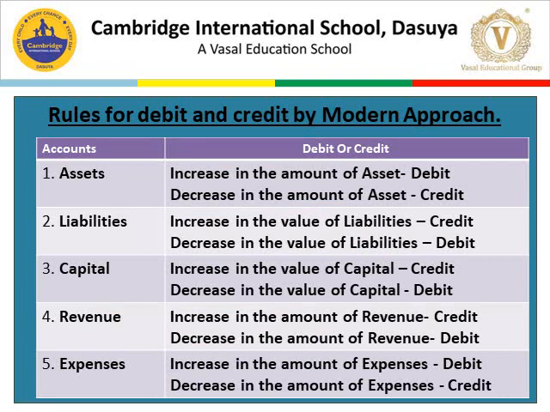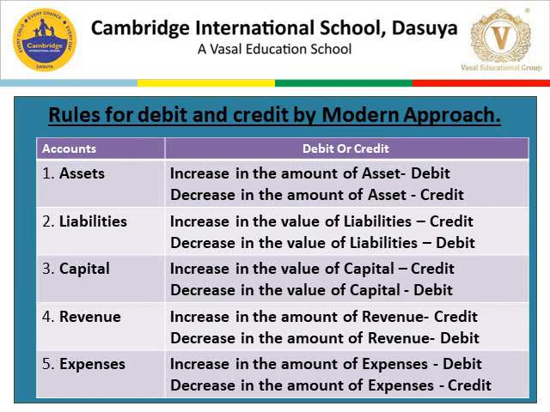Here are the rules for debit and credit by modern approach. Modern approach covers 5 heads: assets, liabilities, capital, revenue, and expenses. According to the modern approach, accounts are debited or credited when they are increased or decreased.